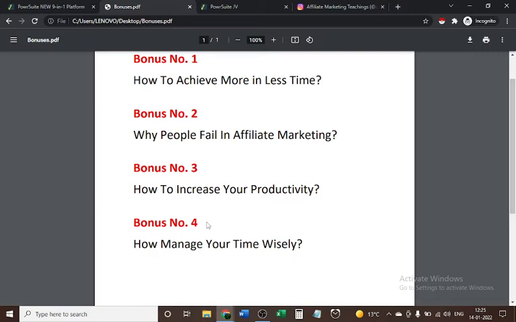And bonus number 4 is how to manage your time wisely. We all have 24 hours, but we are not able to manage our time wisely. At the end of the day, the most important tasks are left because we are unable to manage our time effectively. This course will definitely help you manage your time, and with that you will achieve your goal, because if you can manage your time, you can manage your life, and if you can manage your life, then definitely you will achieve your goal.